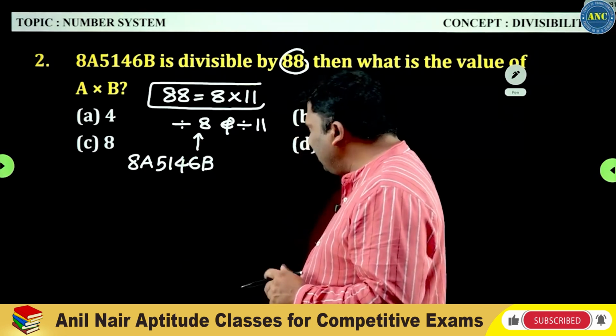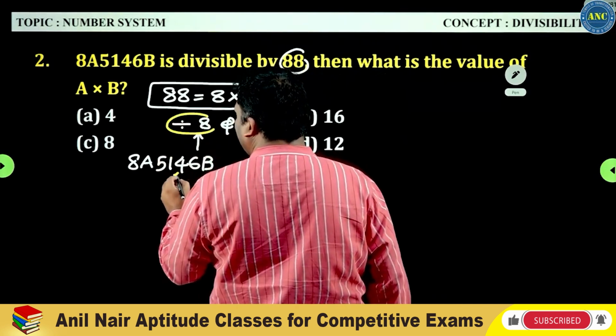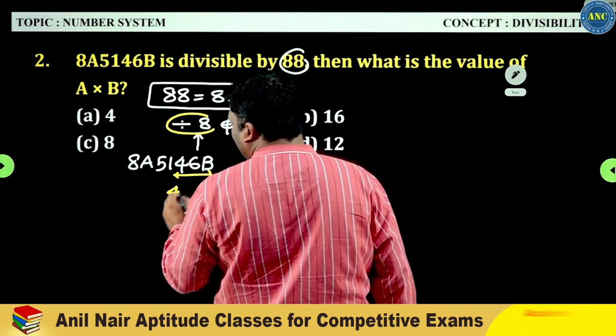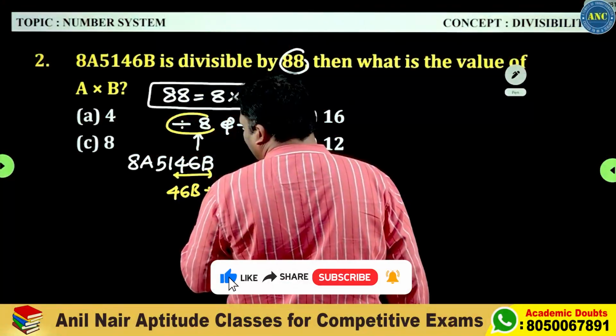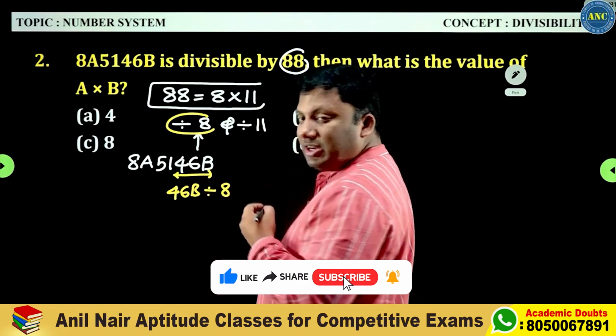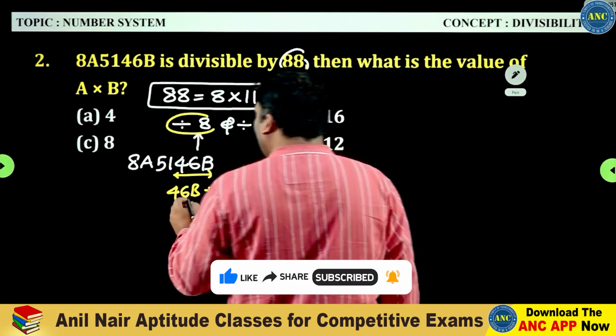What is the divisibility rule of 8? The last three digits should be divisible by 8. So 46B should be divisible by 8. For this number to be divisible by 8, first it should be divisible by 4.